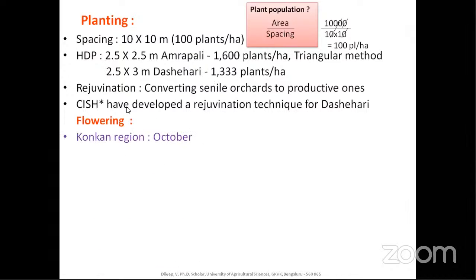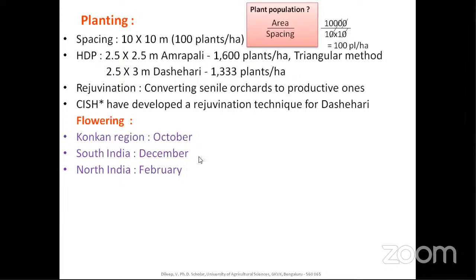So flowering. Flowering begins in the Konkan region, that is the west coast, Maharashtra, Karnataka, Kerala, in October. In South India, generally the flowering starts in December, almost mid-December, and in North India, the flowering starts from February. In general, if asked for the flowering period of mango, it is December to January, and the option will be given as December to January. If asked specifically, it is October for the Konkan region, December for South India, and February for North India.